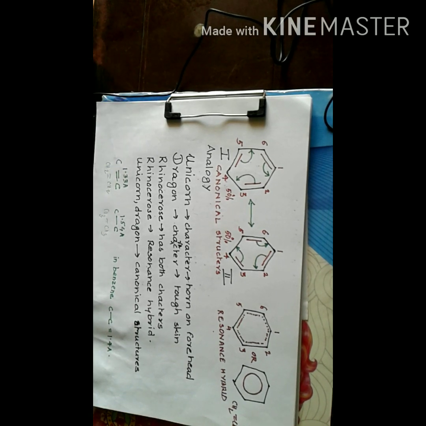Then it is found experimentally. Usually spectroscopic experiments are used to find out the length of bonds and the strength of bonds in a molecule. It is found experimentally that a carbon-carbon double bond as in ethylene has a length of 1.33 angstrom units, and a carbon-carbon single bond as in ethane has a length of 1.54 angstrom units. Now in benzene, it is found experimentally that all carbon-carbon bonds are of equal length and equal strength, equal to 1.4 angstrom units.